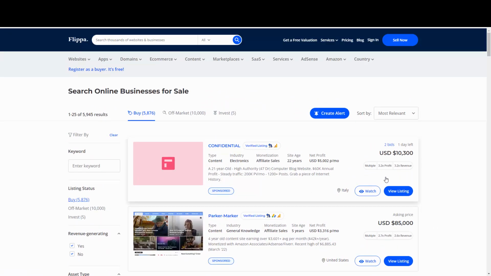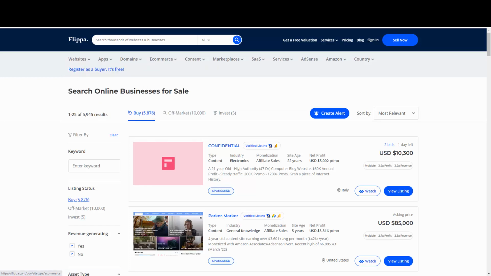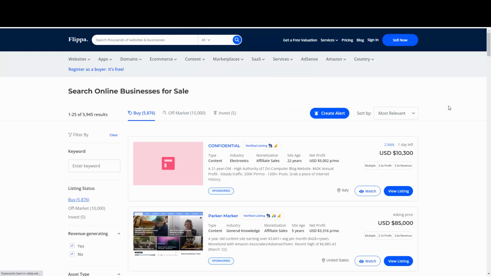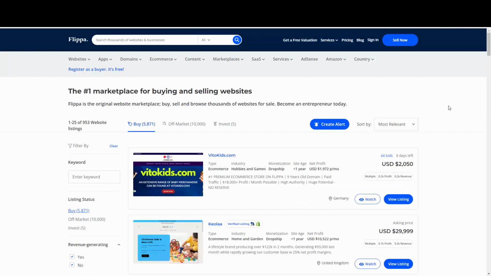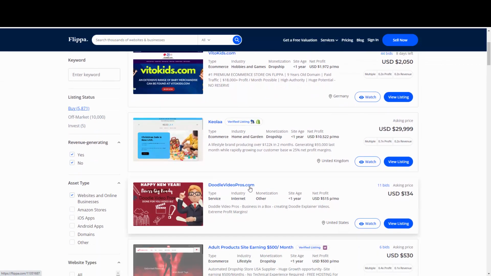But we are not going to be spending a lot of time on this page. You're going to go to where it says starter sites. Here on the starter sites, you are going to notice that we have websites that people already built. They do have a cache domain, right? They do have some content, so people understand and get the idea. For example, we have this one, Video Kids. We have the Doodle Video Pros.